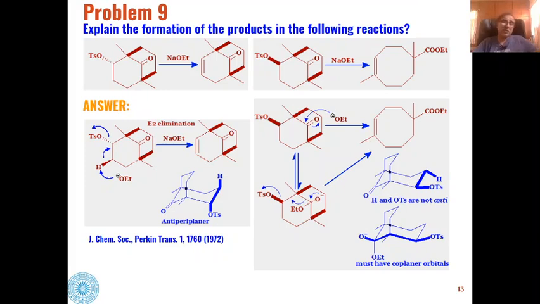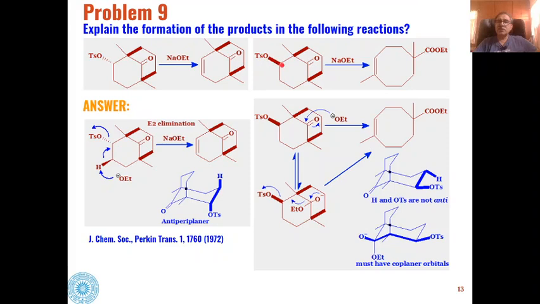So if you see in case of this first example, this tosylate is present in alpha position, and when this is present in alpha position, only a carbon-carbon double bond is formed at this place in the presence of this strong base like sodium ethoxide.